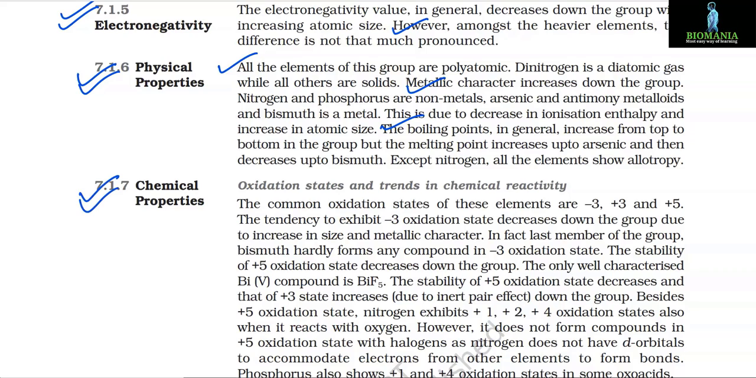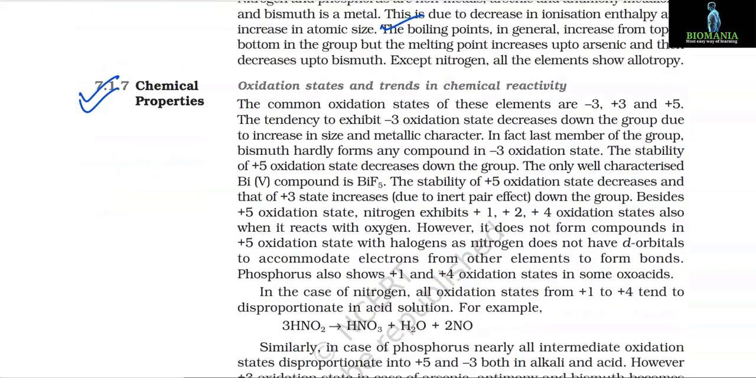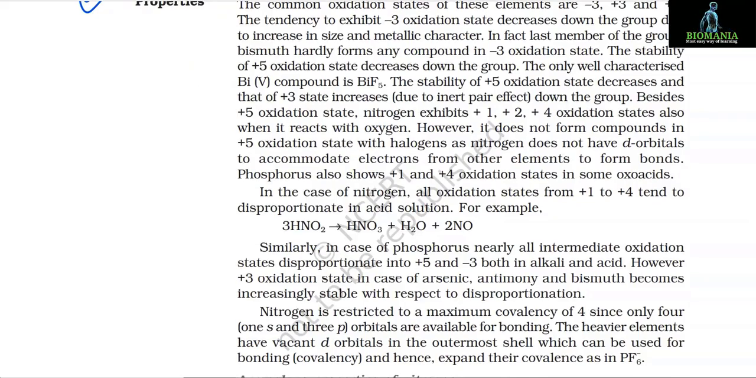7.1.7 Chemical Properties. Oxidation states and trends in chemical reactivity. The common oxidation states of these elements are -3, +3 and +5. The tendency to exhibit -3 oxidation state decreases down the group due to increase in size and metallic character. In fact, the last member of the group, bismuth, hardly forms any compound in -3 oxidation state.